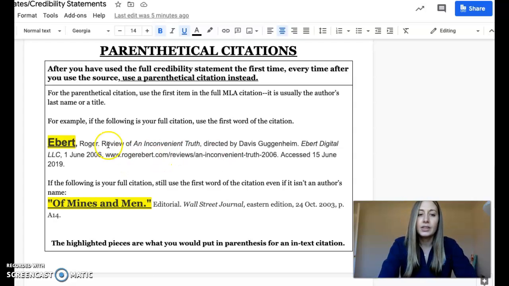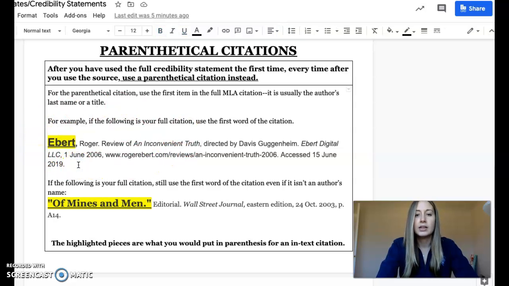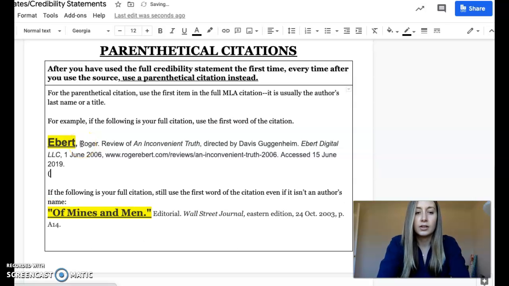So say this is my MLA citation for one of my sources, right? This is a source that I am using, and I've already done the credibility statement the first time. Now, if I use this source again in my paper, and I put in some information that I got from this source, all I have to do is end it with whatever comes first here in the citation, which is the author's last name.